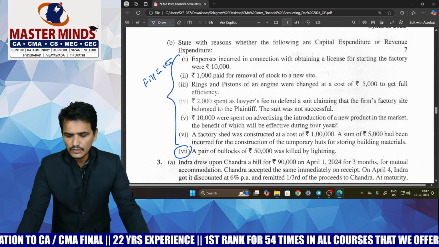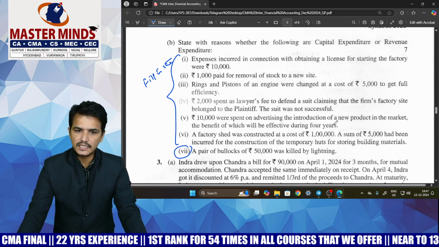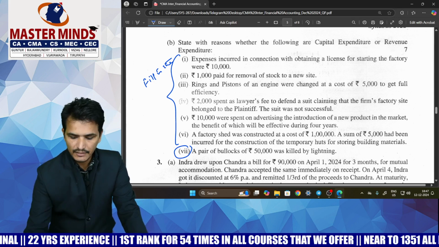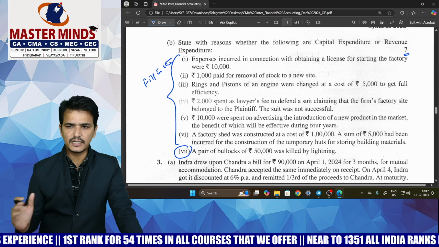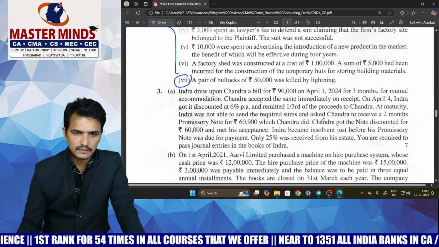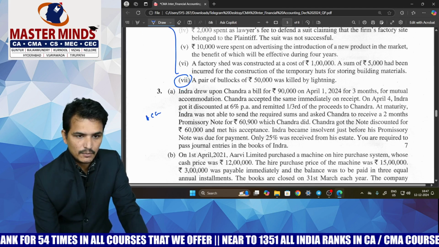So those who have really gone through those fill in the blanks can comfortably and easily answer this question. Having a weightage of 7 marks, you simply have to mention whether it is capital expenditure or revenue expenditure only. Next, coming to question number 3A, which is again based on the accommodation bills.